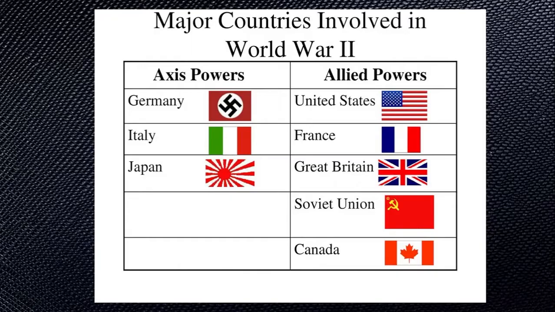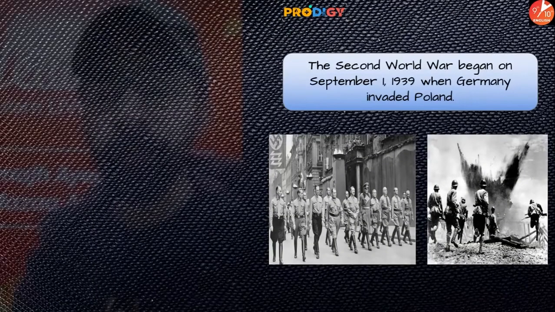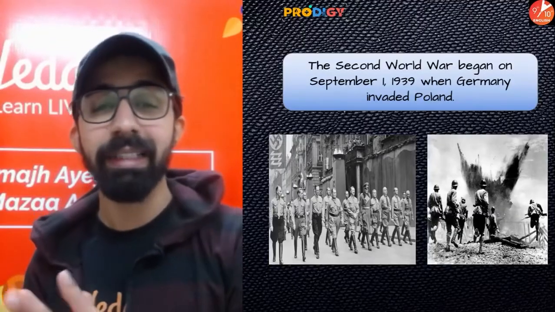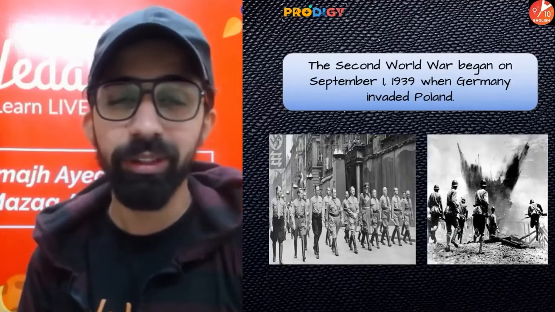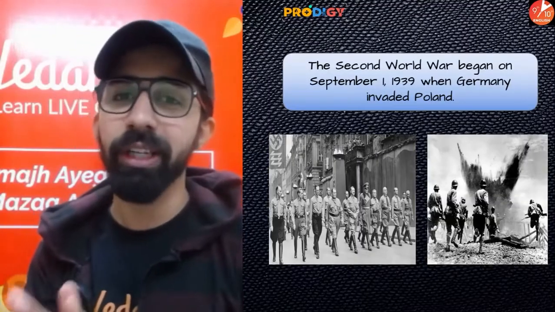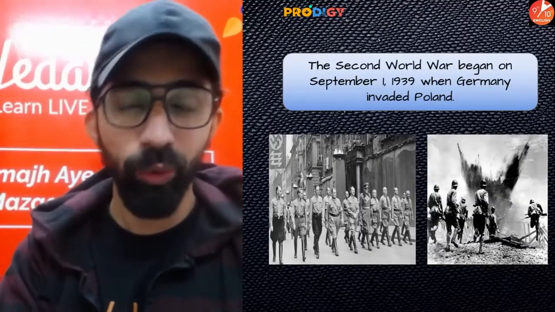Now guys, as this war was between two groups, like we saw in the First World War, the Axis powers were on the losing side and the Allied powers were on the winning side. The Second World War started on 1st September 1939, and it was started by Hitler's Germany. Germany invaded Poland, which gave rise to the start of the Second World War.